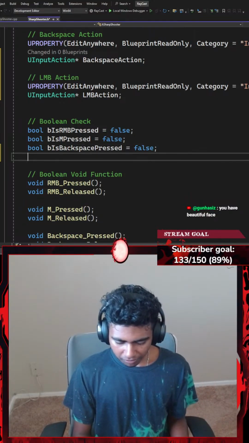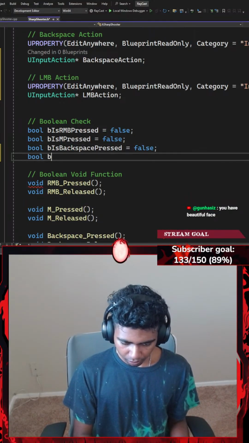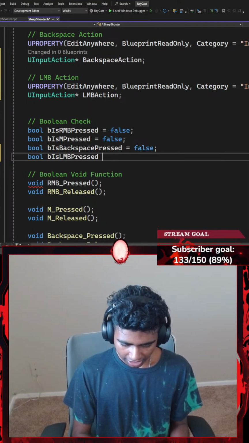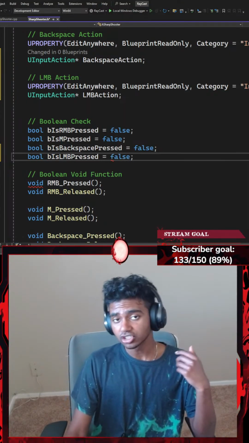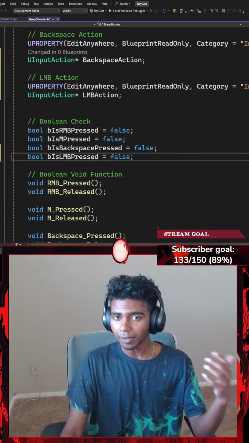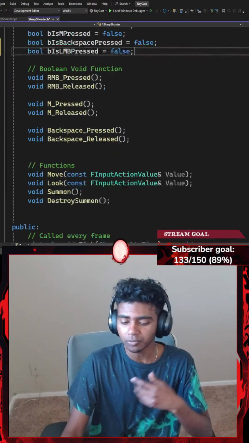Okay, that's it. Now, under my boolean check, I'm going to go with another boolean variable, bIsLMBPressed. There we go. This is going to be a check to see if my left mouse button has been pressed or has not been pressed. When I begin my program, my left mouse button has not been pressed.